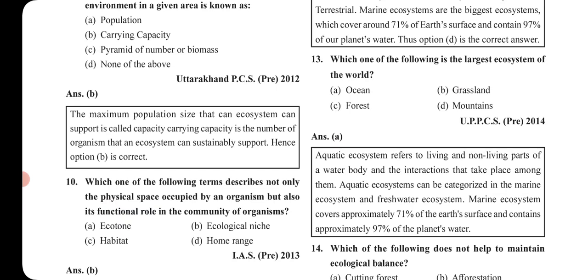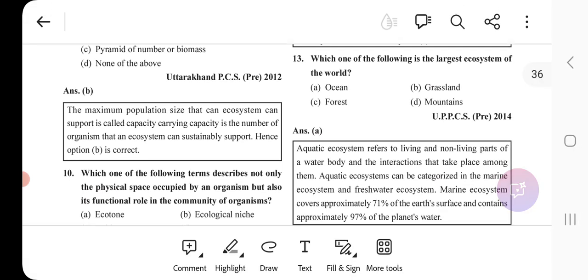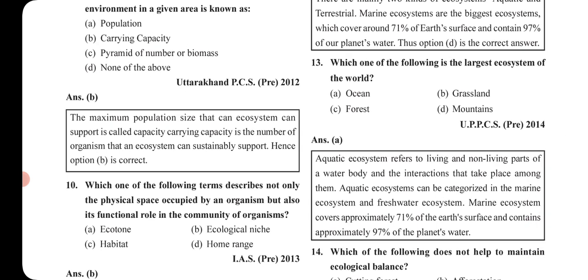So the definition is very much clear. We can again read the explanation part as well. The maximum population size that an ecosystem can support is called carrying capacity. Carrying capacity is the number of organisms that an ecosystem can sustainably support. ठीक है, तो B is the correct answer.